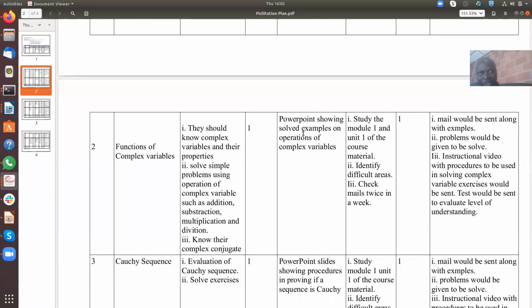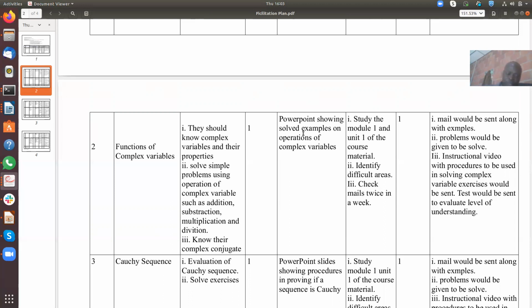Some of the properties include addition, subtraction, and division, and I will try as much as possible to give you links between the theory and the applications,